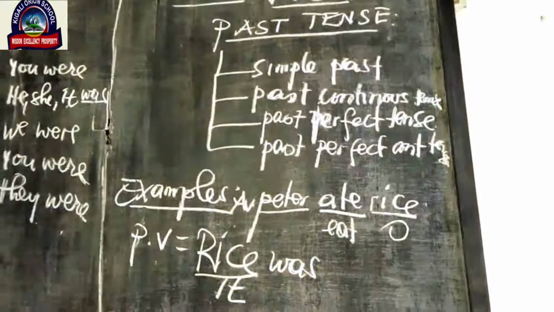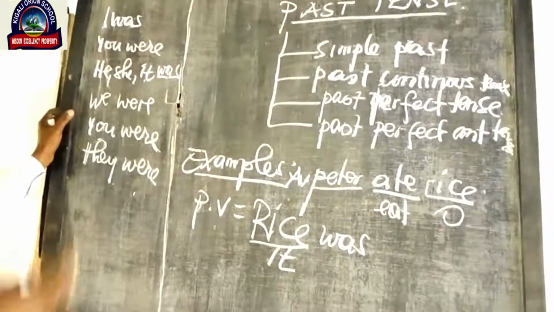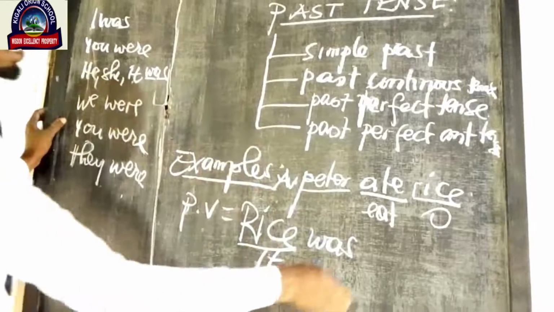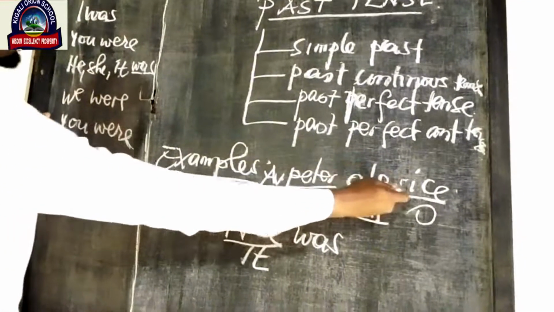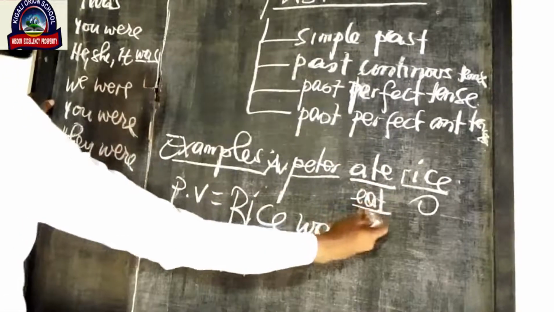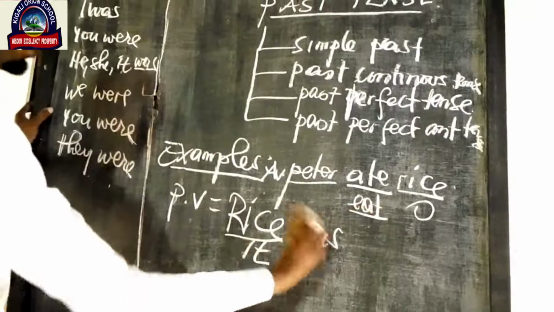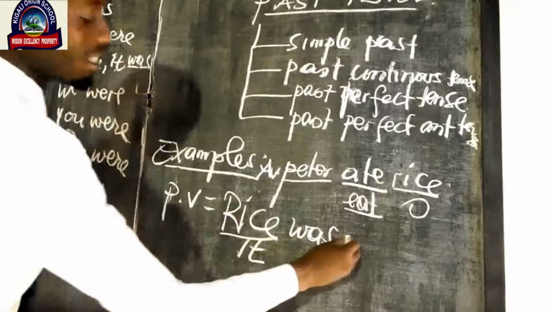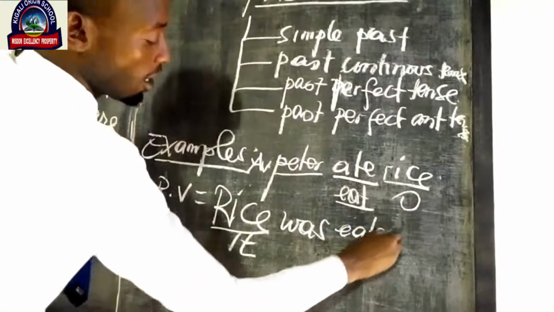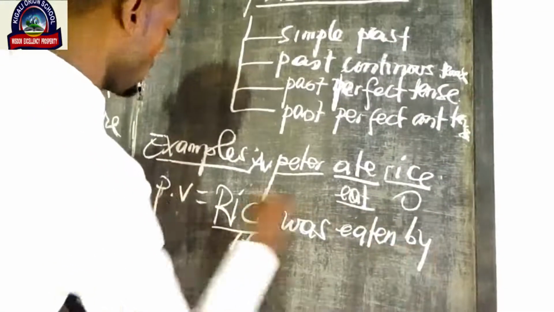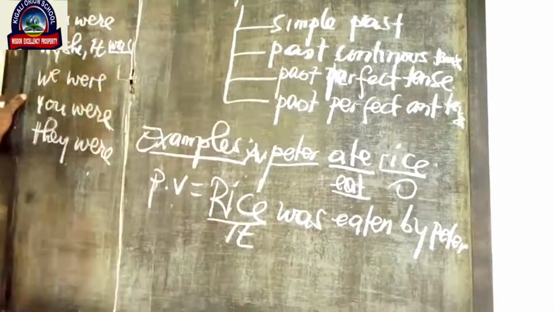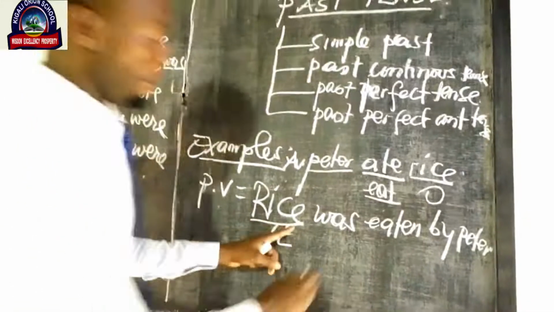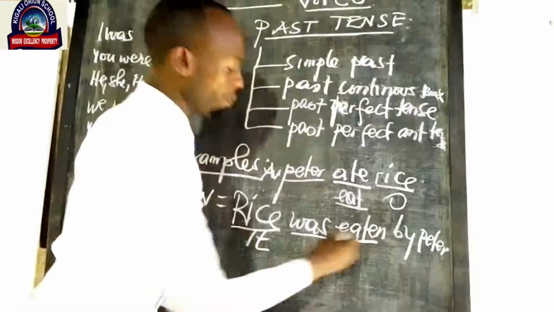And after writing verb to be in simple past, we have to write what? The past participle of the verb given. The verb here is ate, which is in simple past, but the verb we have is verb to eat. So we said that rice was eaten by Peter. That is passive voice.